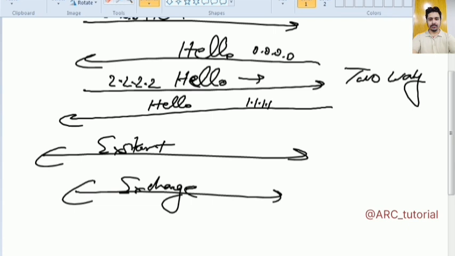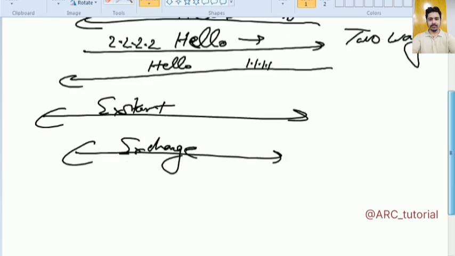Do not learn it in that way that in exchange state they will exchange their database. No, they will simply exchange only DBD information, DBD packets. In exchange state also they will exchange DBD packets, but this time they will not exchange blank DBD. They will exchange DBD with LSA information, with update information. Are you getting my point or not? So still in exchange state, they will exchange DBD packets with each other, but this time inside DBD they will be having their routes information.